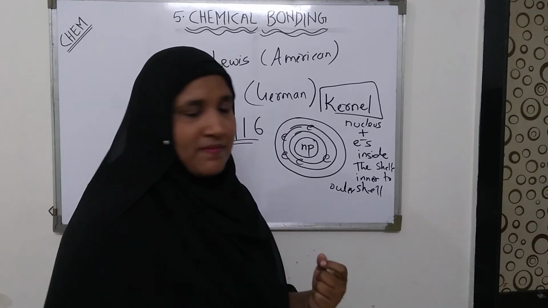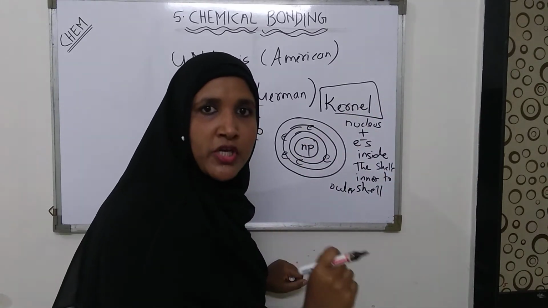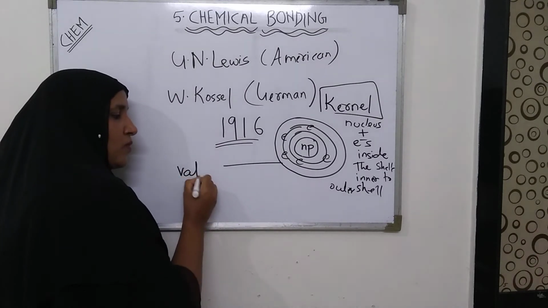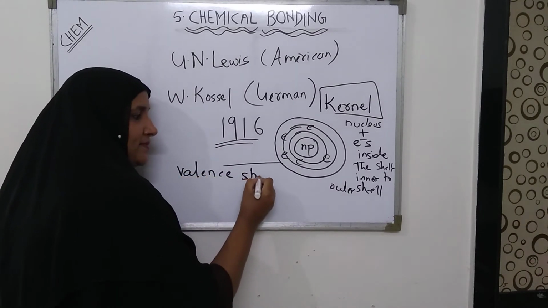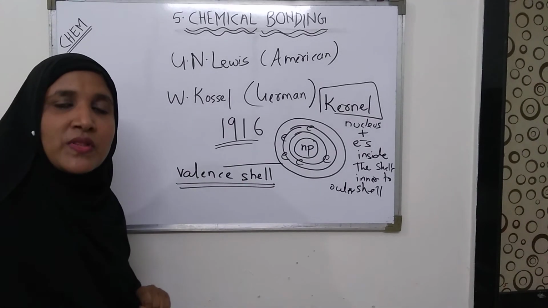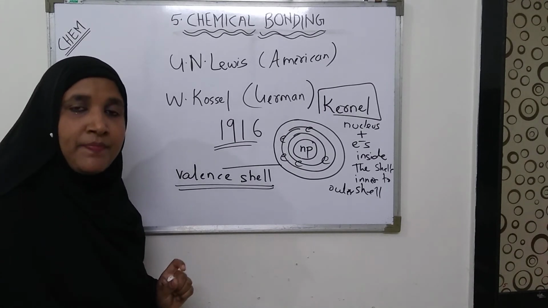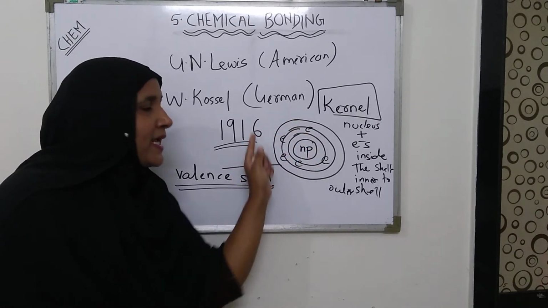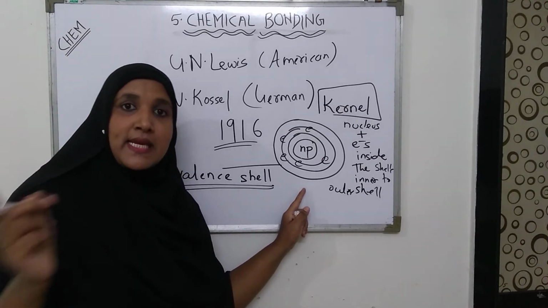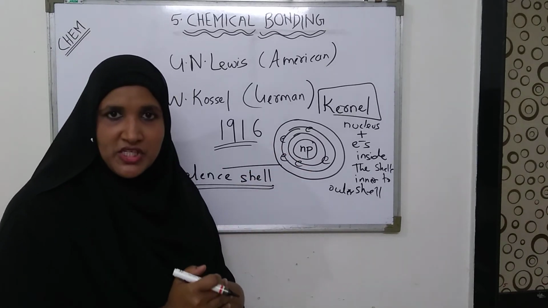अगर किसी भी एटम के बाहर वाले शेल में, जो सबसे बाहर वाला शेल है, the outermost shell which is also known as valence shell, इसको हम लोग बोलेंगे वैलेंस शेल. तो किसी भी एटम का जो वैलेंस शेल होता है that shell will take part in the bond formation, okay. Now if there are 8 electrons in the outermost shell like the noble gases, then this atom will not undergo any kind of bond formation.